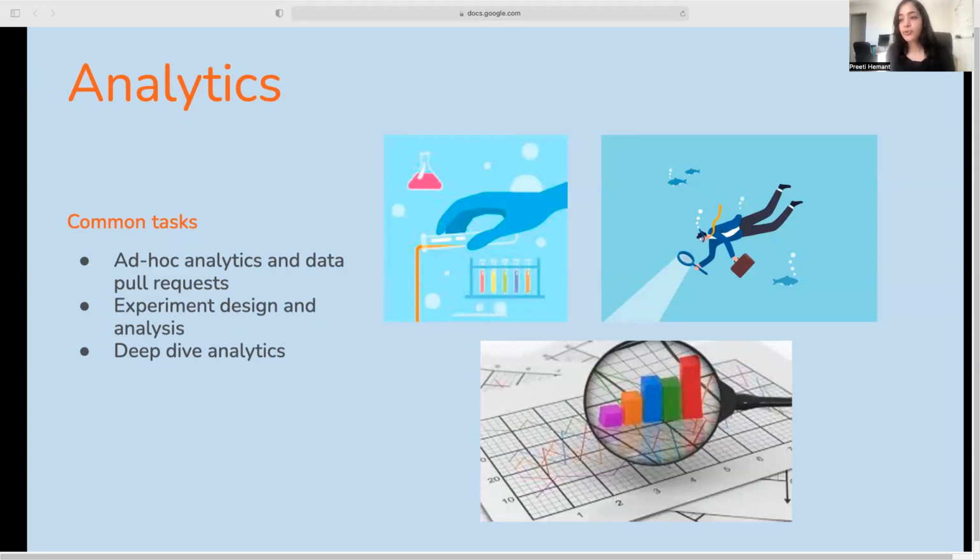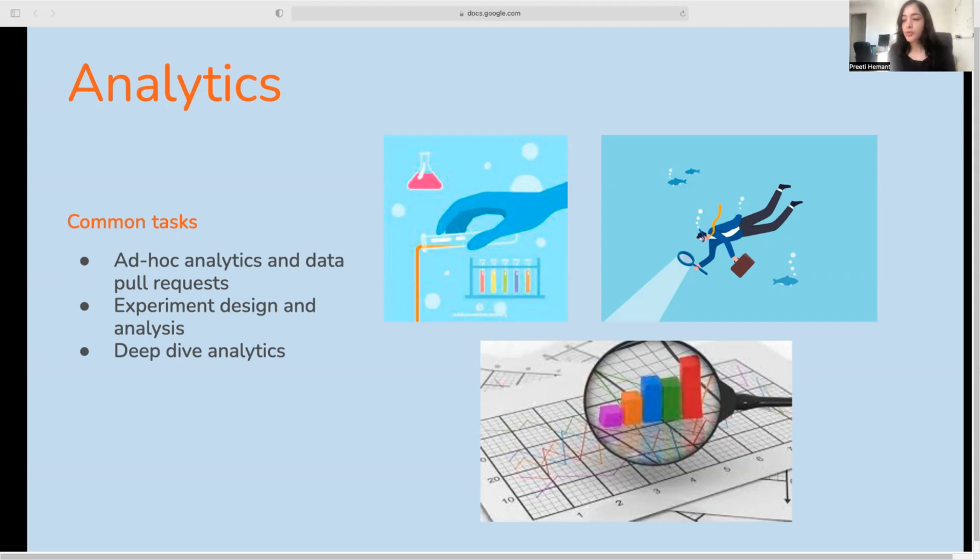The second one was experiment analysis. So here, data analysts or scientists would partner with product managers to design a hypothesis for an experiment, then design metrics to test this hypothesis. And once the experiment was complete, they would carry out post-experiment analysis.